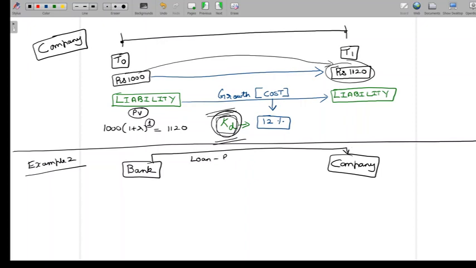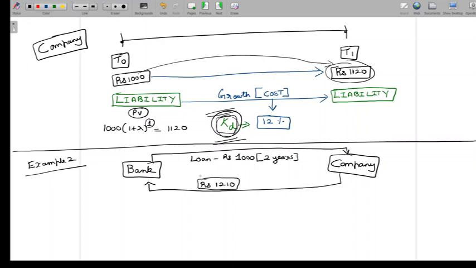and let's say the loan is for 1,000 rupees, and now let's say the loan is for 2 years time. Okay, so in the previous example we saw a loan for a 1 year time. Now let's see a loan for a 2 years time, and at the end of 2 years, let's say the company pays the bank rupees 1,210.